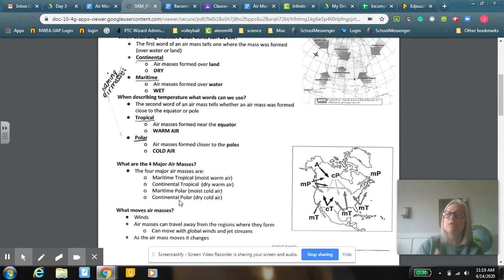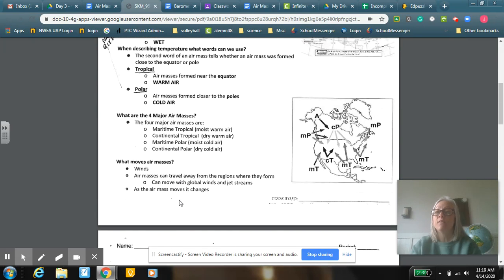When we're talking about jet streams, we're not talking about things like from a jet, that's called a contrail. So that's a little bit different. Kind of makes that cloud in the sky. That's not a jet stream per se, is what we're talking about with winds. Okay. As air masses move, obviously this changes.